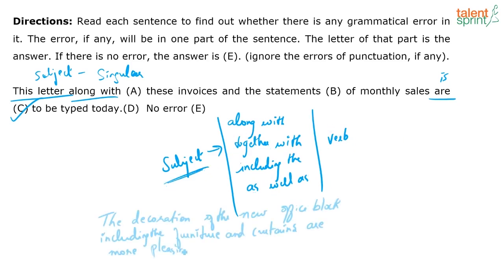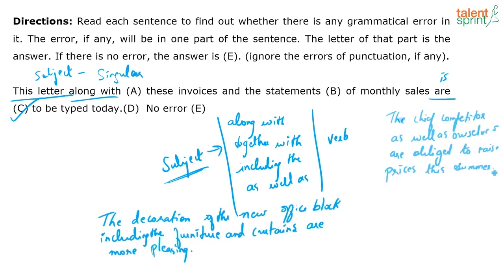For example, I've just put down some example sentences. Can you quickly identify the errors in that? So in the example sentence, the decoration is the subject, which is still a singular subject. But I need to check if my verb is corresponding to that singular subject, which is not. I need to change this to "is." So, "of the new office block" is a prepositional phrase, and then I have "including the furniture and curtains." All this is additional information. The decoration is more pleasing, right?